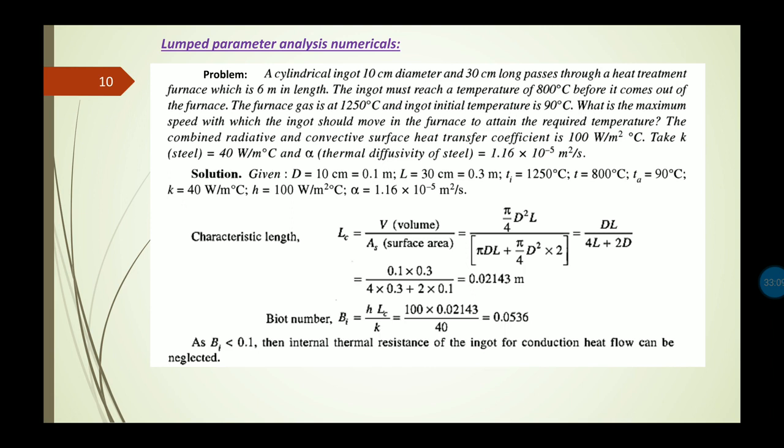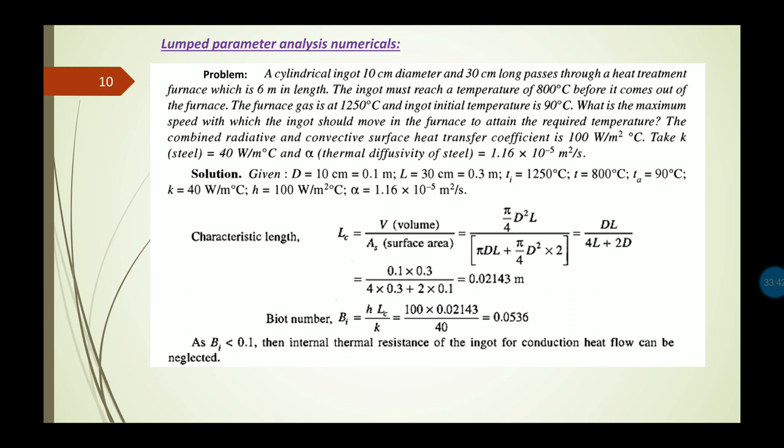The combined radiative and convective surface heat transfer coefficient is given as 100 watt per meter square degree centigrade. The value of thermal conductivity is given as 40 watt per meter degree centigrade, and the value of thermal diffusivity for the steel is given as 1.16 times 10 to the power minus 5 meter square per second. Now if we need to apply the lumped parameter analysis concept or that equation, then first we need to check the value of the Biot number.